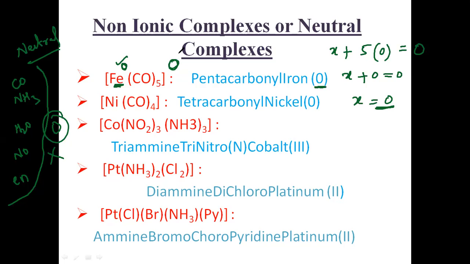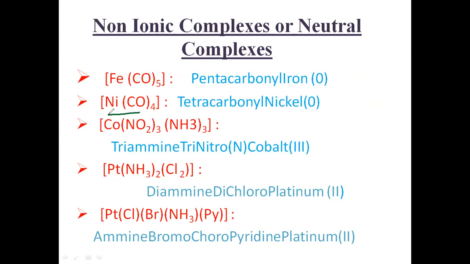Here also, four carbonyls are there: tetracarbonyl nickel(0). Same here: x plus 4 into 0 for the carbonyl ligands is equal to 0, so x is equal to 0. The nickel also has the 0 oxidation state.